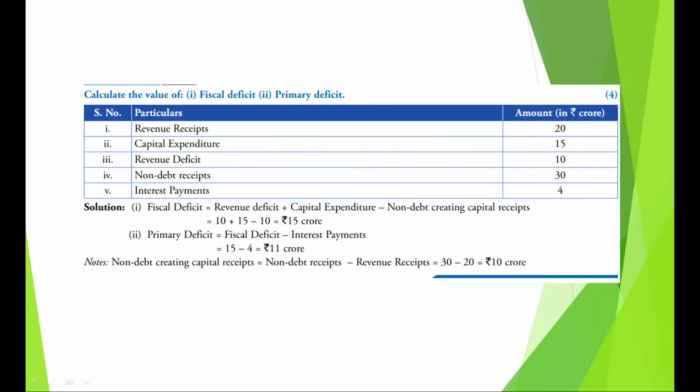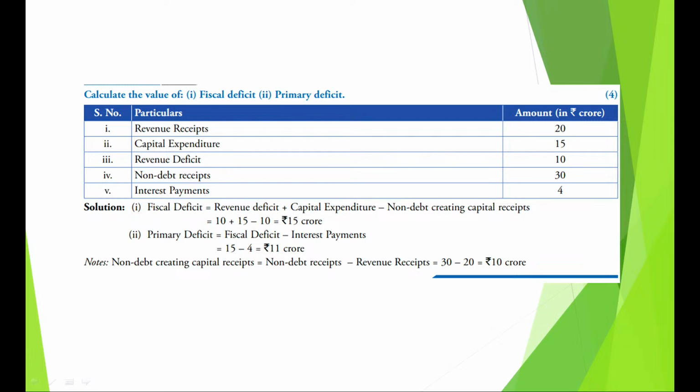Now let me do one numerical part of it with you also. So one numerical is calculate the value of fiscal deficit and primary deficit. Again, a very important offshoot of your deficits. Apart from their formula and implications, you can get a numerical on this. So in the question you are given revenue receipts of 20 crores, capital expenditure of 15 crores, then you are given non-debt receipts of 30 and interest payments are 4, and revenue deficit is also given to you as 10.